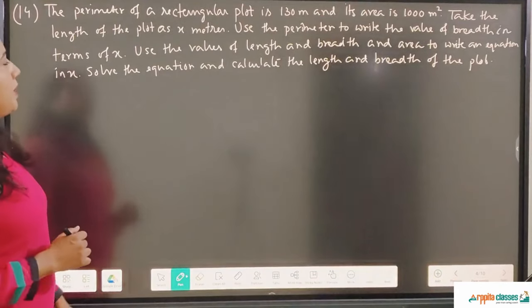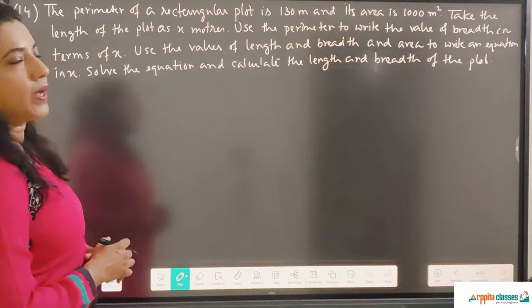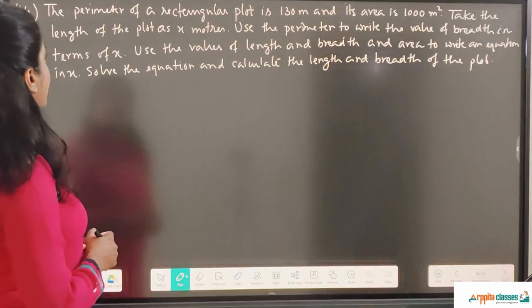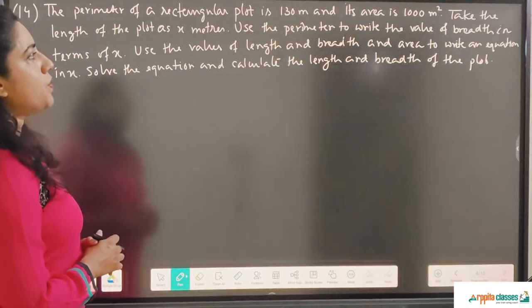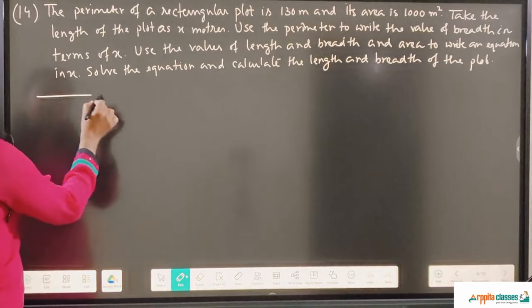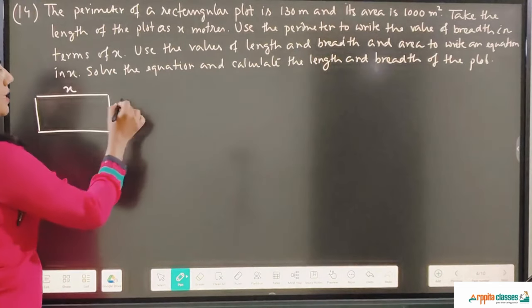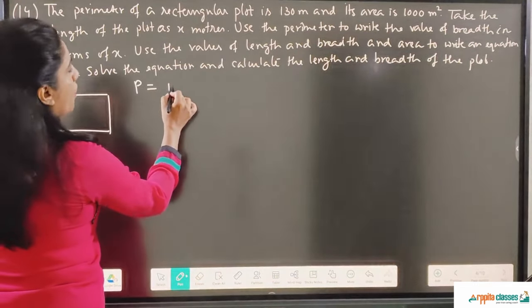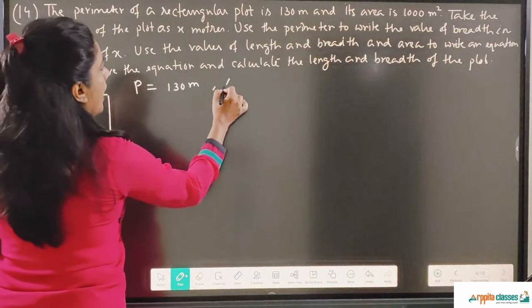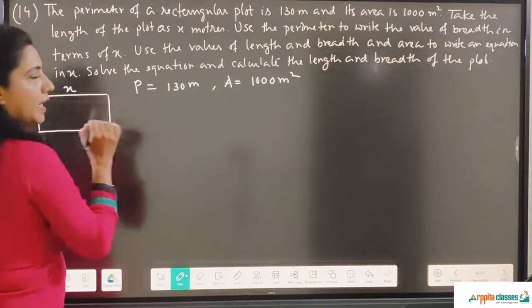So the next question: the perimeter of a rectangular plot is 130 meters and its area is 1000 meter square. Take the length of the plot as x meters, use the perimeter to write the value of the breadth. Okay, so the perimeter is given, this is a rectangular plot, we are considering the length as x, perimeter is given 130 meters and area is given 1000 meter square.